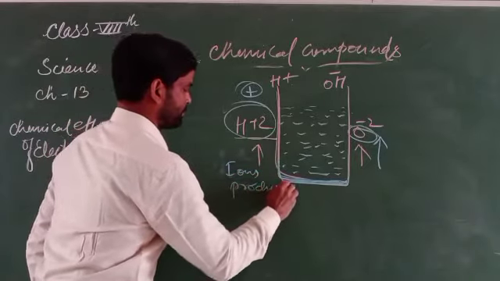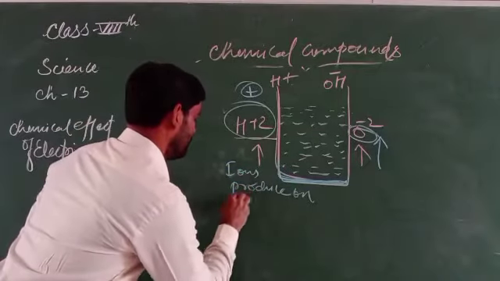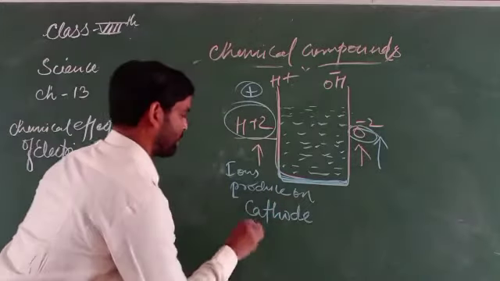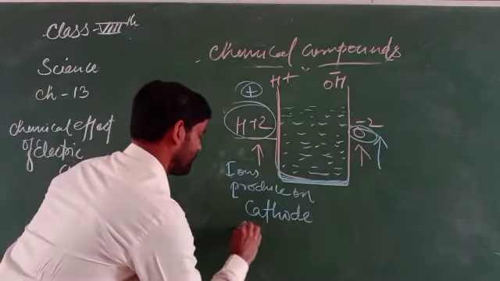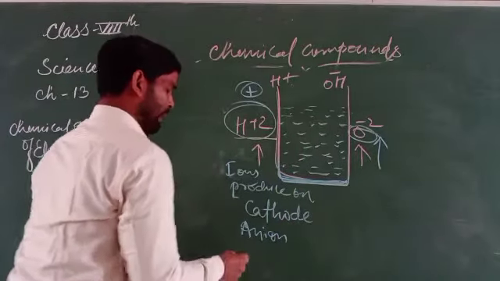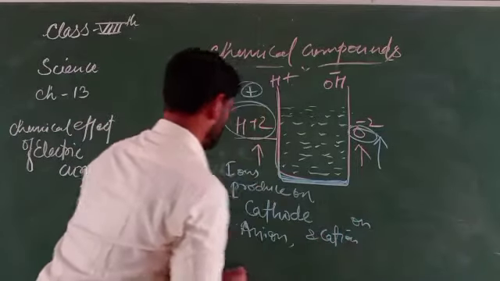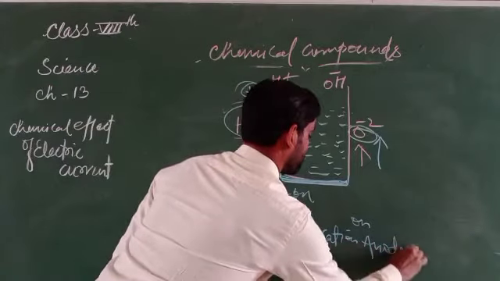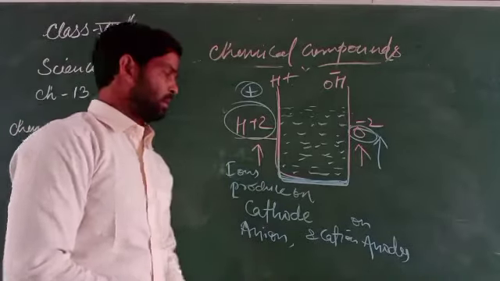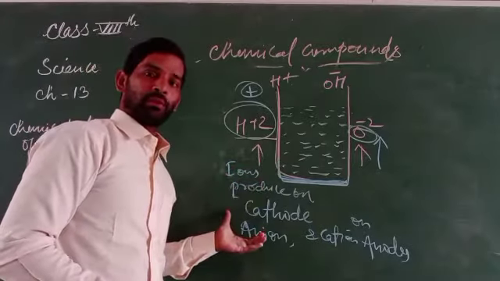The anions are produced on the cathode, and the cations are produced on the anode. So in this sequence the cations and anions are produced in a particular type of solution or liquid in which the electric current flows.